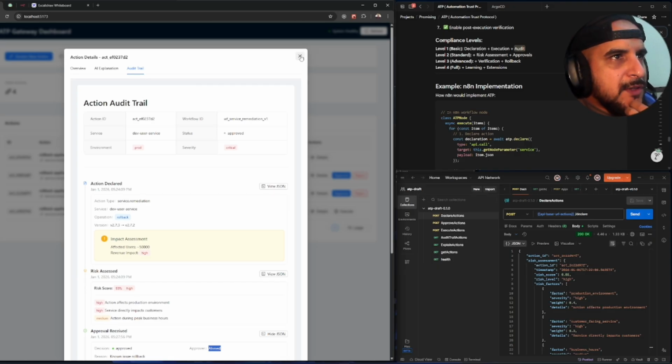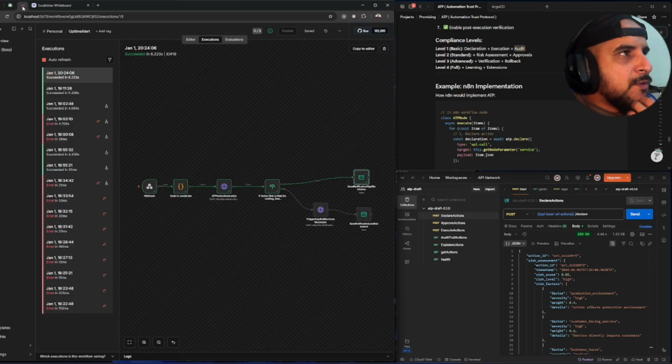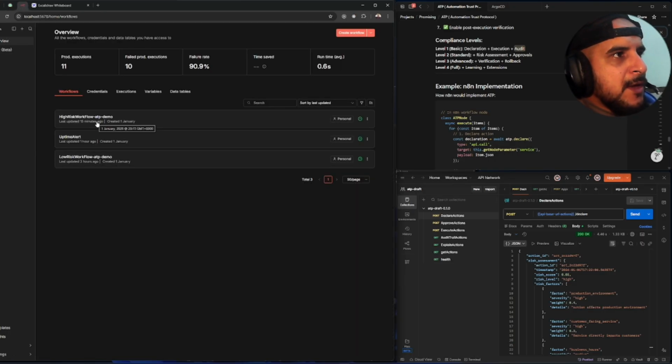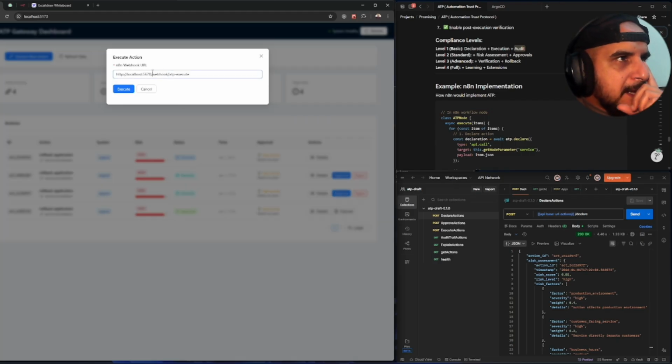with audits, right? And here what we're going to do next is just execute, and when we execute, we expect it to go to this workflow right here, a high risk workflow. So we're going back to the platform and hitting execute, and we can ignore this, it's an old one.